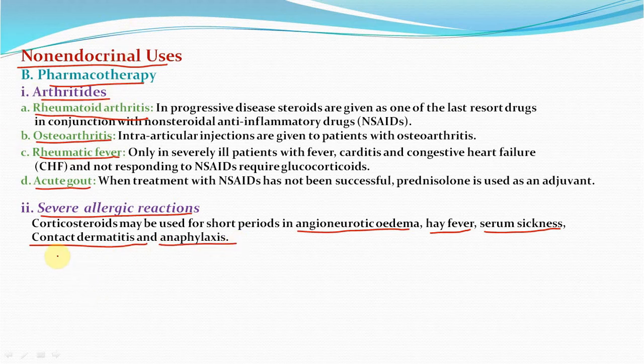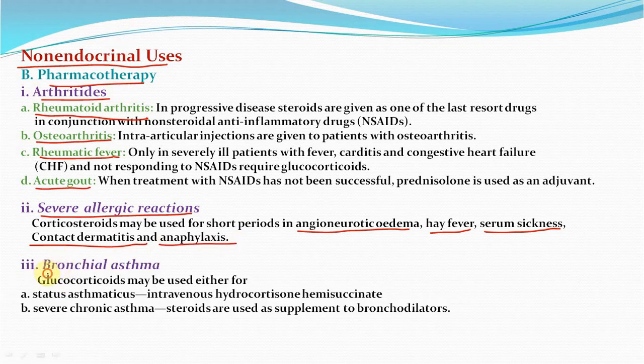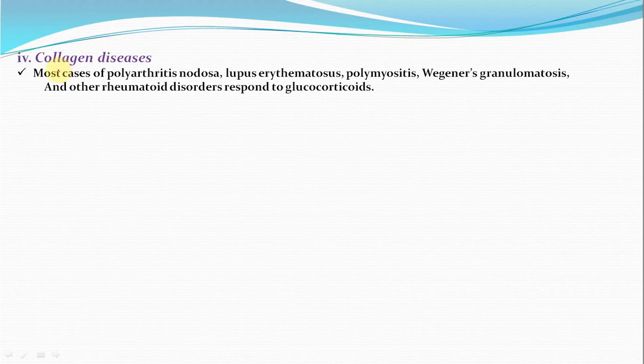It is used in bronchial asthma, such as in the condition of status asthmaticus. Intravenous hydrocortisone hemisuccinate is given. In case of severe chronic asthma, steroids are used as supportive to bronchodilators. Polyarteritis nodosa and other rheumatoid diseases respond to glucocorticoid.